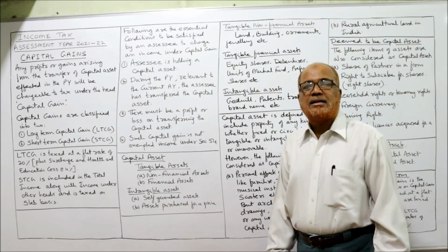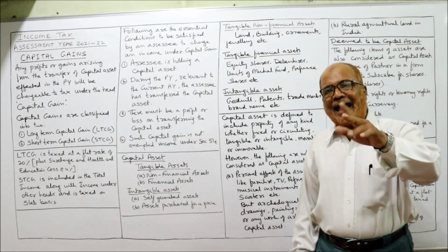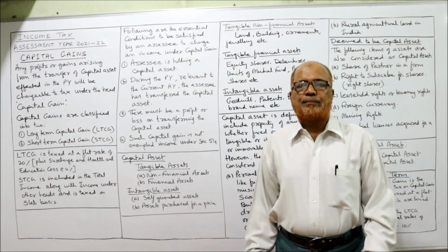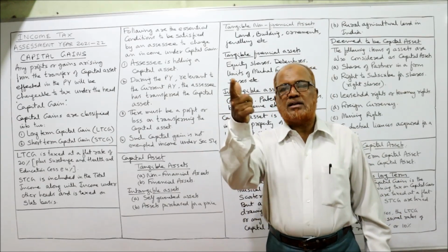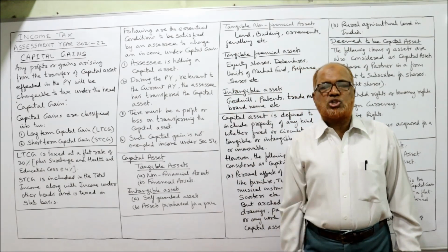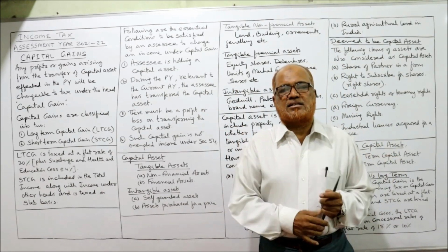What do you mean by tangible non-financial assets? The difference between tangible and intangible is that tangible assets are those which we can see and touch. There is a physical existence of the asset.